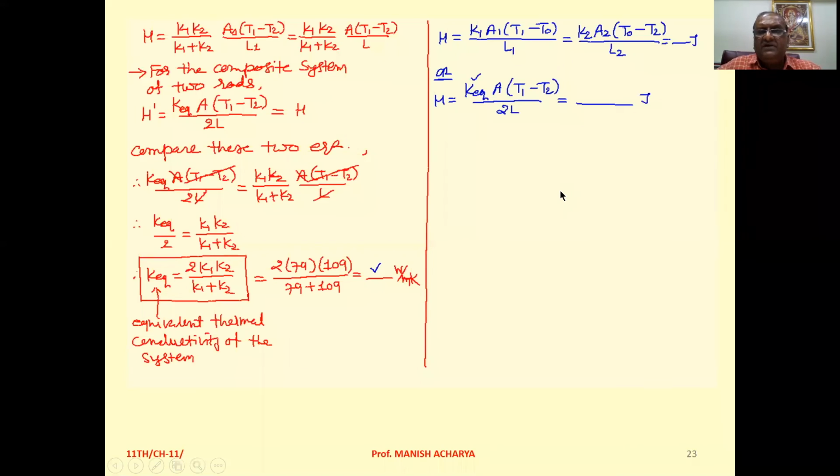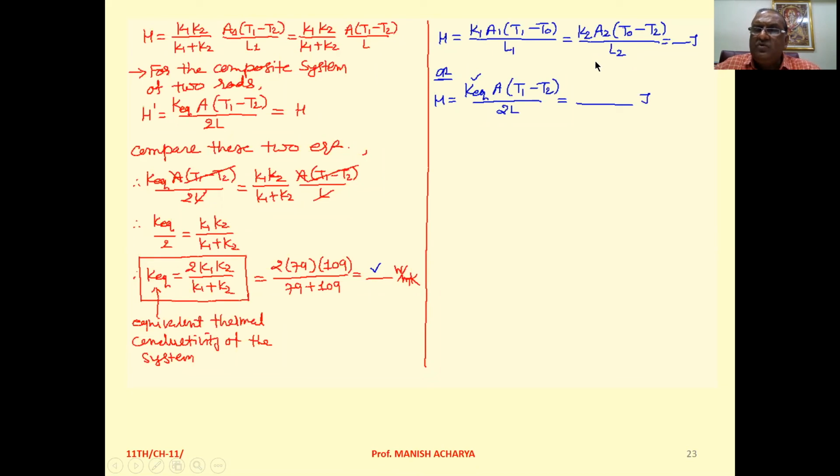Now heat current. For heat current you can take any of the three equations. One that you can write for the steel rod, H equal to K1 A1 (T1 minus T0) upon L1.